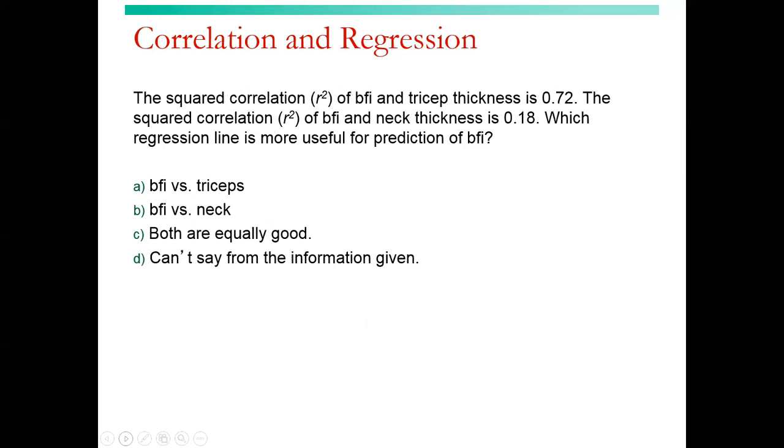The squared correlation R squared of BFI and tricep thickness is 0.72. And the squared correlation R squared of the BFI and neck thickness is 0.18. Which regression line is more useful for prediction of BFI now? Now we can say that the one with the 0.72 is better than the 0.18 because 72% of the variation is accounted for in the first equation. So BFI versus tricep thickness.